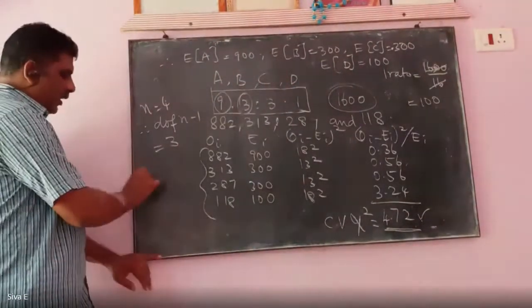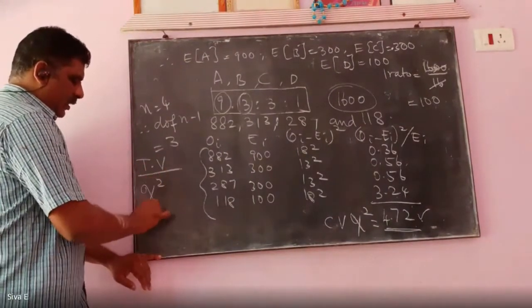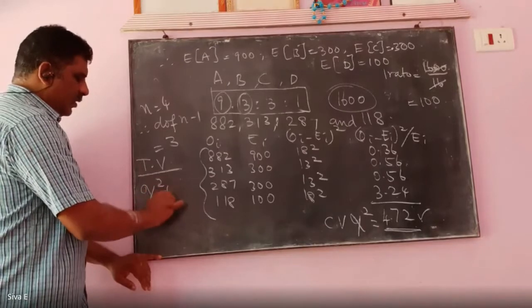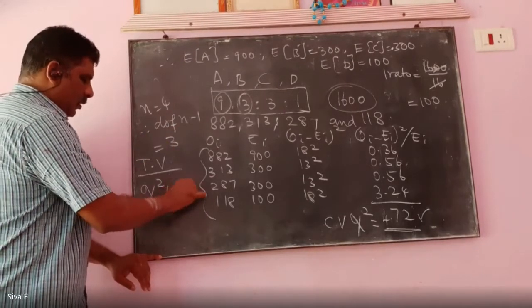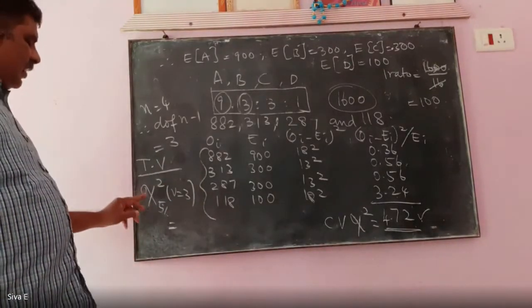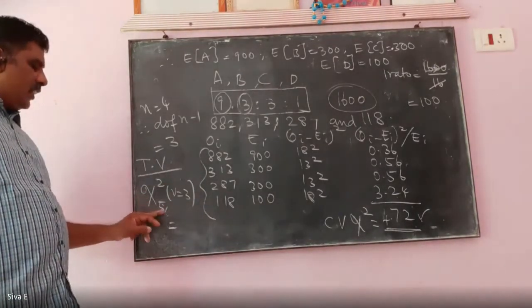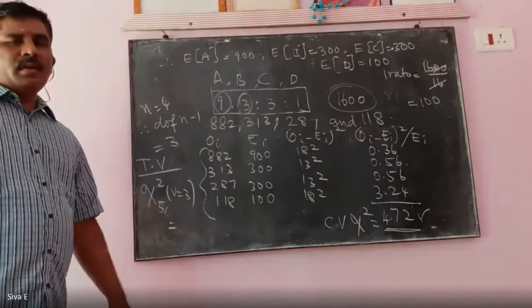The table value is chi-square at 5% for nu equal to 3. Take the chi-square table and look in the 0.05 column for nu equal to 3.